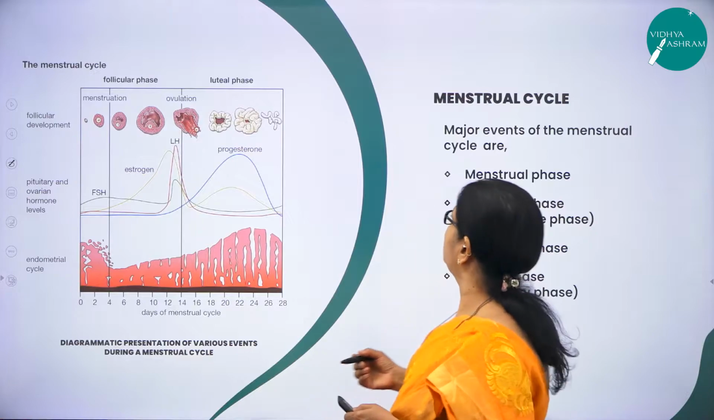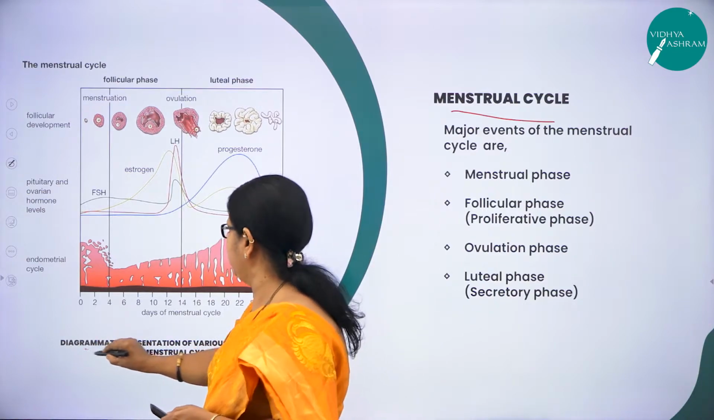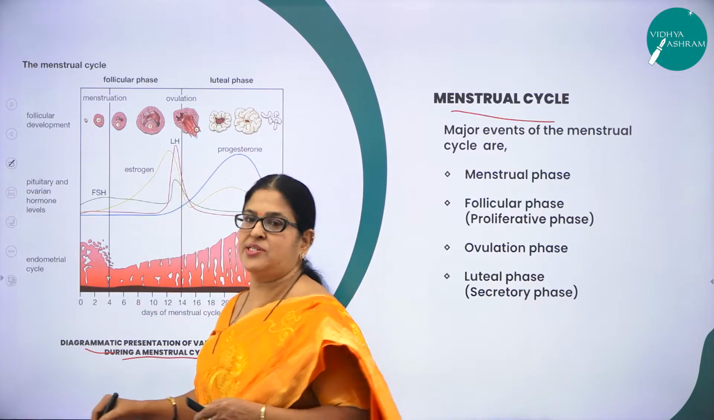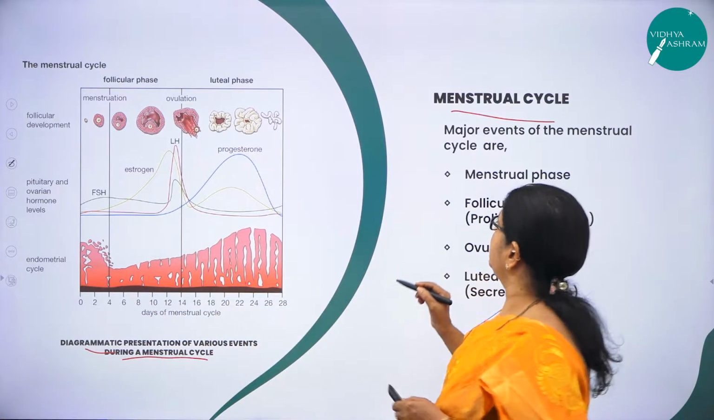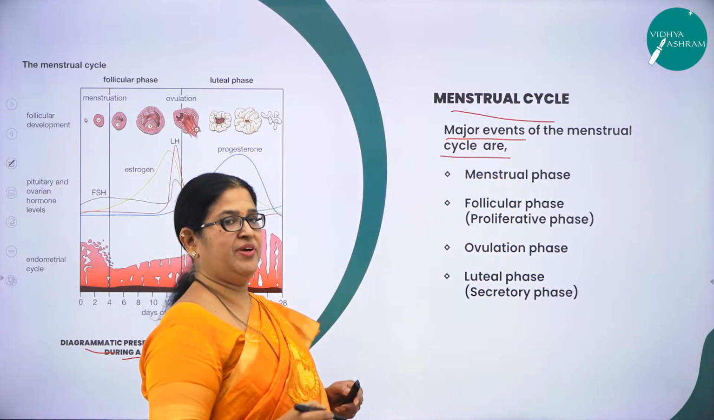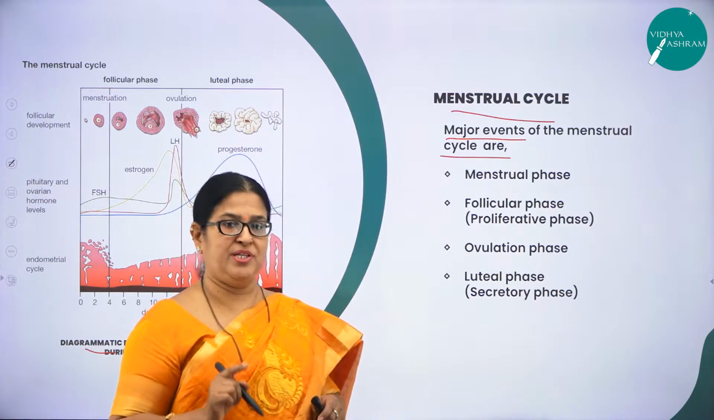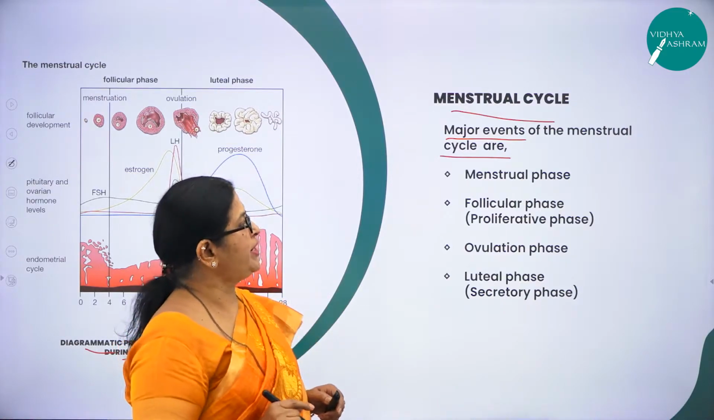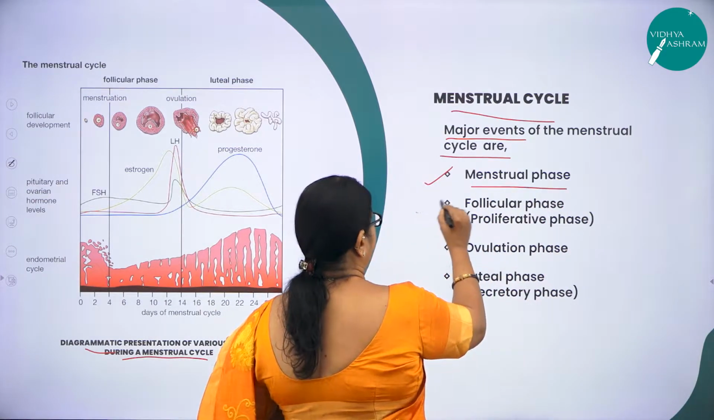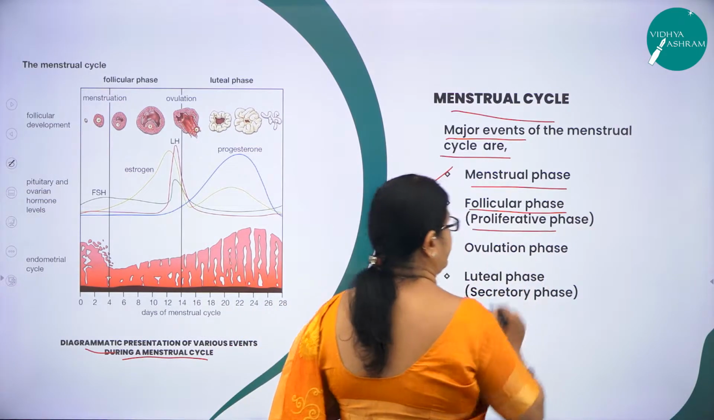So moving on to the next very important events of the menstrual cycle. You can see in this diagrammatic presentation the various events during a menstrual cycle. Before I move on to the diagram, let us know that the menstrual cycle involves certain events, and these events are categorized into 4 very important phases. Hope you have understood what the menstrual cycle is. Now, what are the important phases of the menstrual cycle? One is called the menstrual phase. The second one is called the follicular phase, which is also called the proliferative phase.